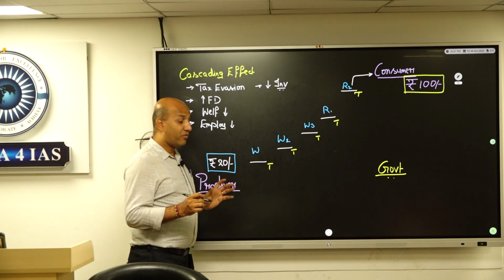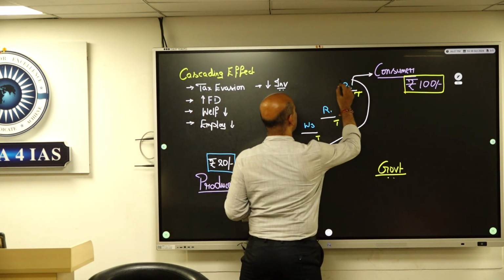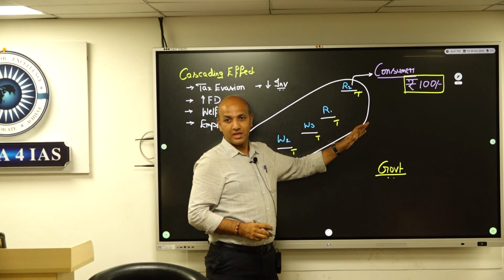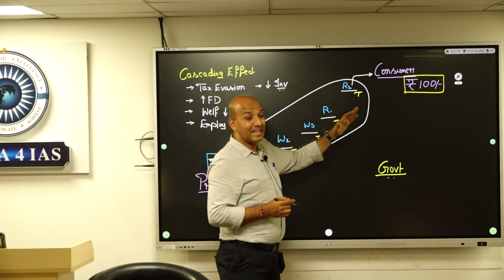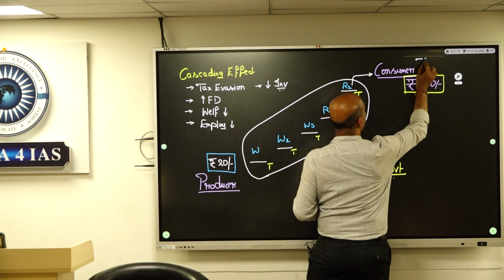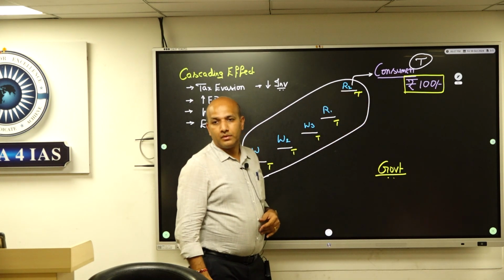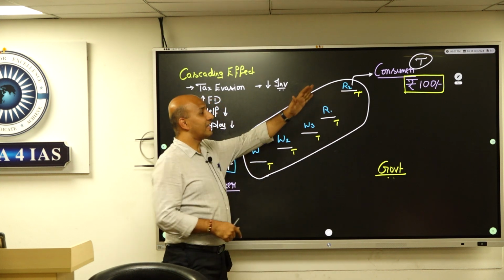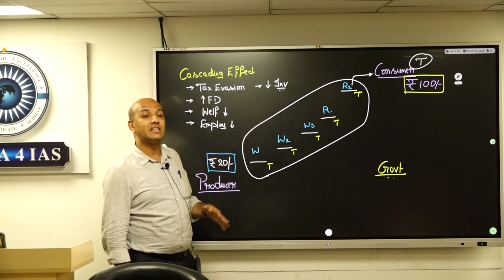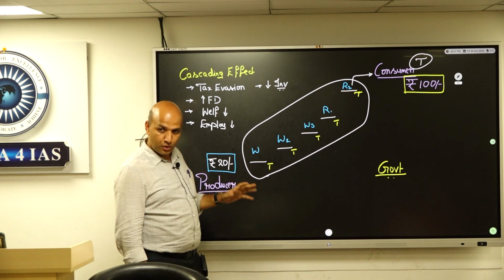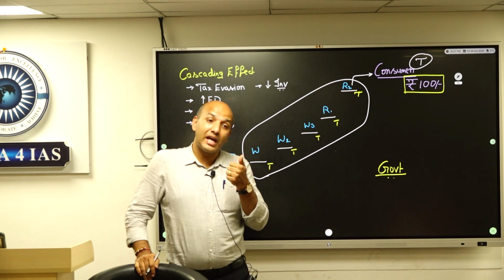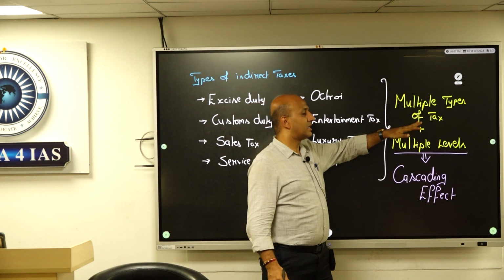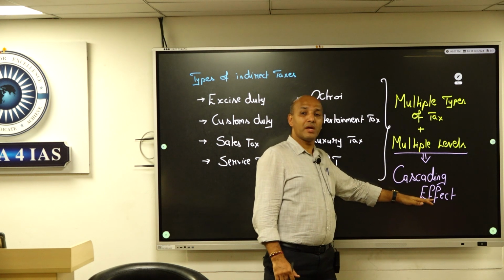Now, we have brought a system where we have not eliminated tax, but we have eliminated tax at different levels. We have brought a system where all this can be integrated and tax is collected only here. Right? So, we will see when we understand the system of GST what has been the change from here to there. That is the idea that we will catch. Okay? So, what was the scenario before GST? The scenario before GST was, as we understood, too many types of taxes collected at multiple levels, and that was resulting in a cascading effect.